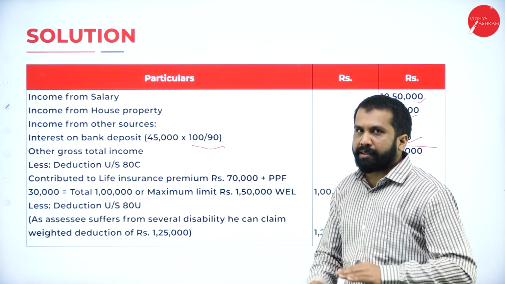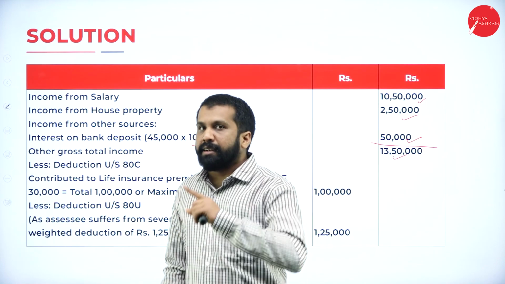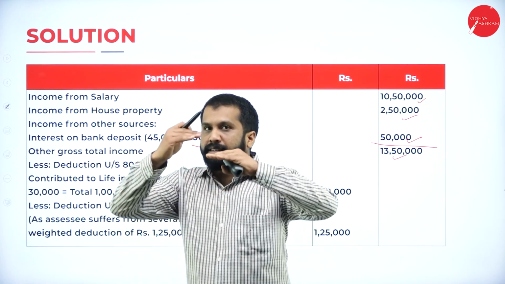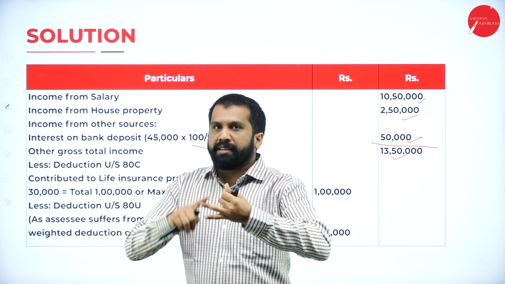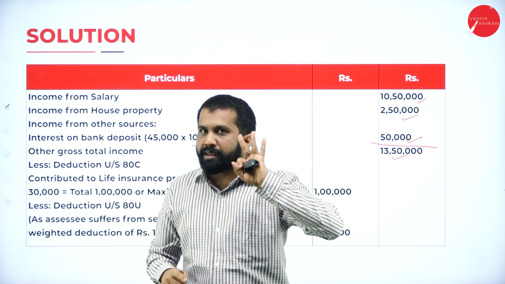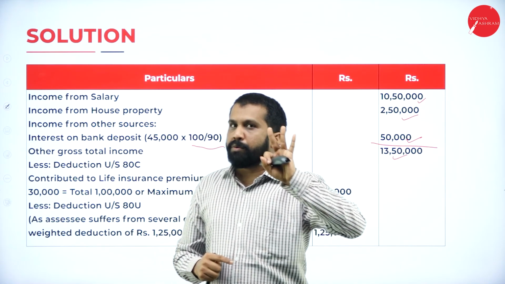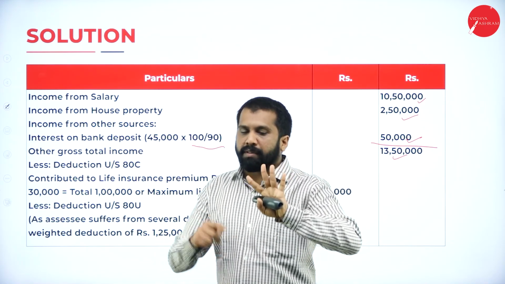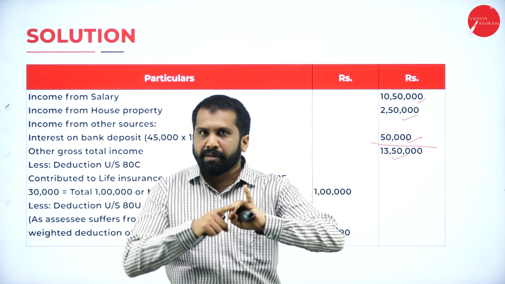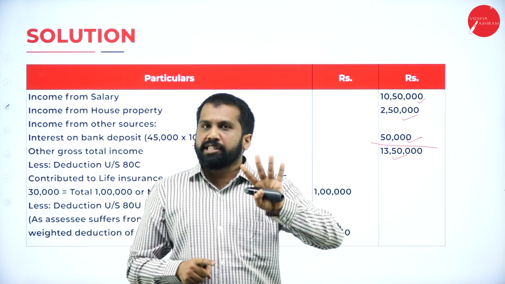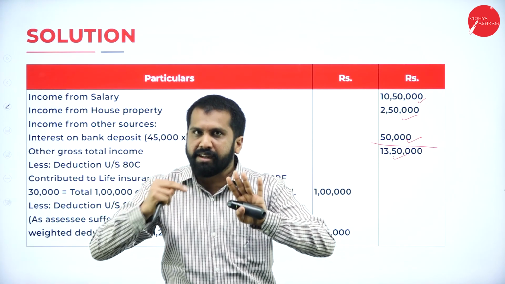There is no capital gain, nothing. As I told you, horse race and all, we are not supposed to add here. That has to come later, after deducting all the 80C, 80D deductions. Your horse race, lottery, long-term capital gain, these three will come after your deduction. Remember these points always. One more I'll add, casual income. Your horse race, lottery income, casual income, long-term capital gain, these four we have to write after deducting 80C to 80U.